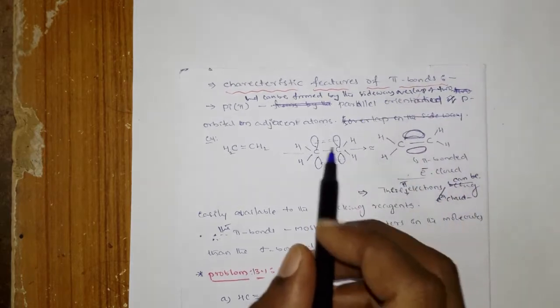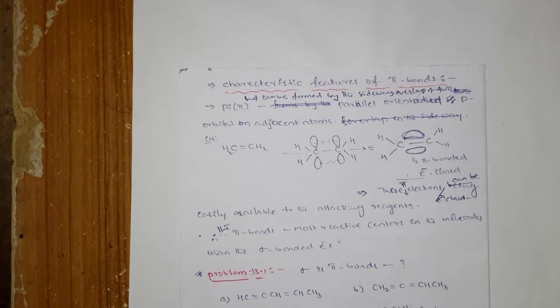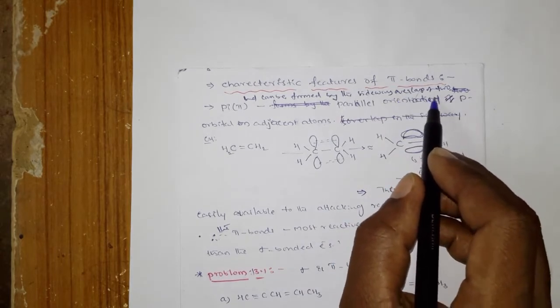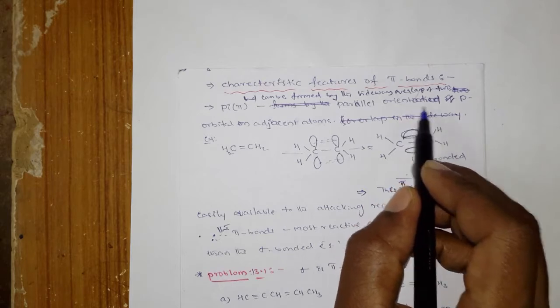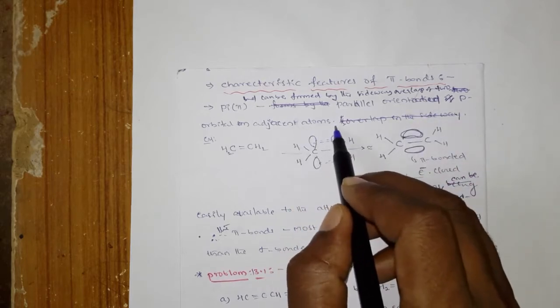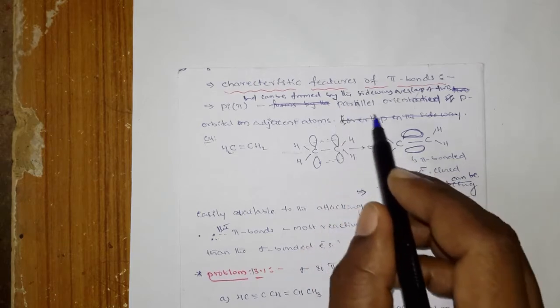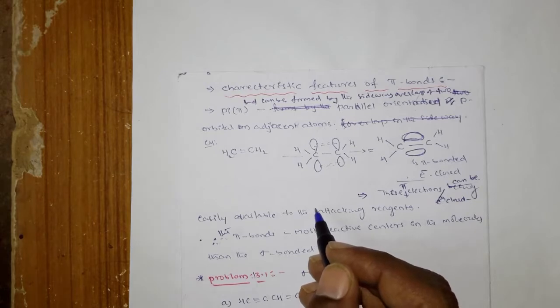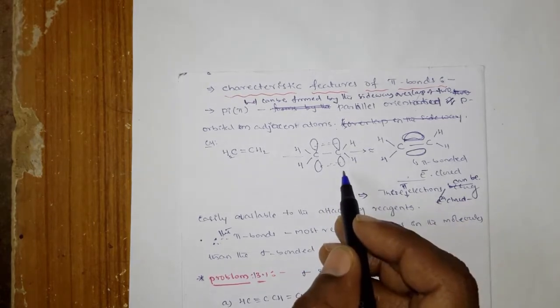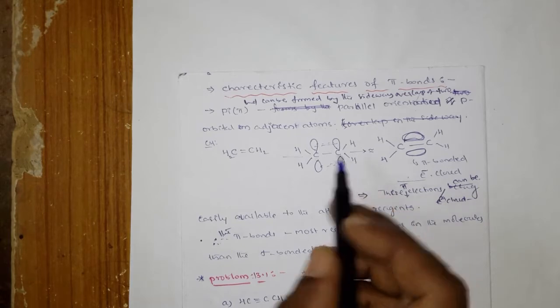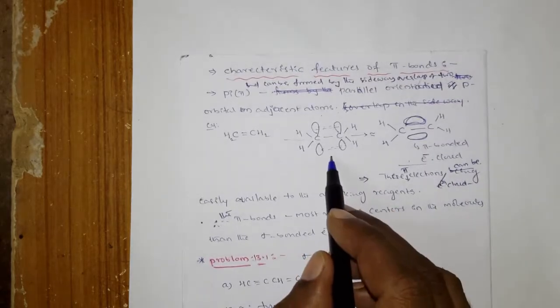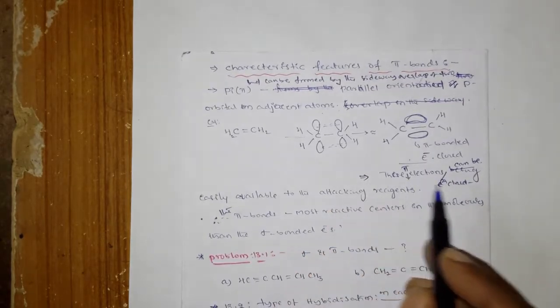Before going to that, you should know how a pi bond can form. It is formed by the sideway overlapping of two parallel oriented p orbitals in adjacent atoms. That is, a pi bond can be formed by the sideway overlapping of unhybridized atomic orbitals of adjacent atoms. You know that this is the way a pi bond is formed.